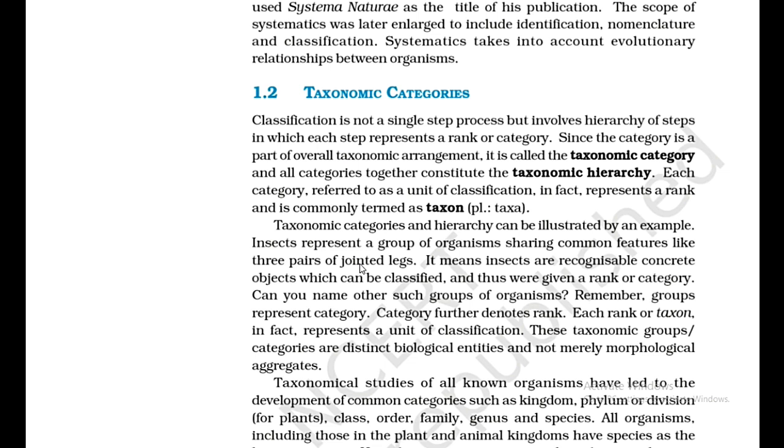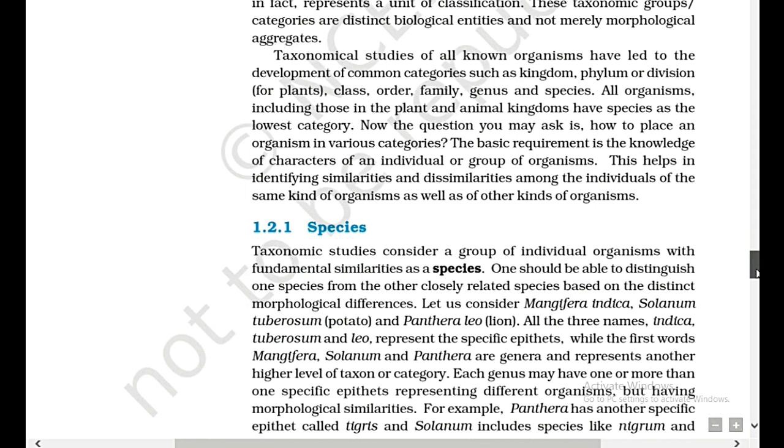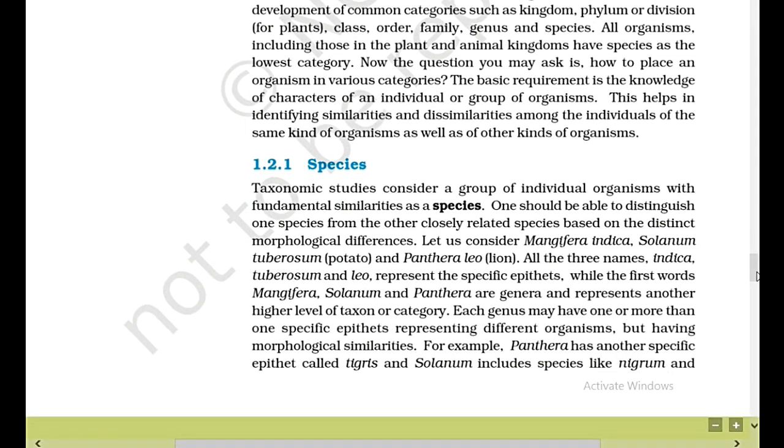These taxonomic groups, categories, are distinct biological entities and not merely morphological aggregates. Taxonomical studies of all known organisms have led to the development of common categories, such as kingdom, phylum or division for plants, class, order, family, genus, and species. All organisms, including those in the plant and animal kingdoms, have species as the lowest category.